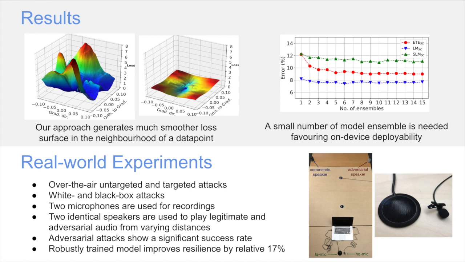Lastly, we perform real-world over-the-air adversarial attacks considering two microphones with varying qualities and different locations of the adversary and the legitimate user. We found that adversarial attacks have high success rates. When robust compressed models are deployed, we observe on average 17% relative error rate improvement.